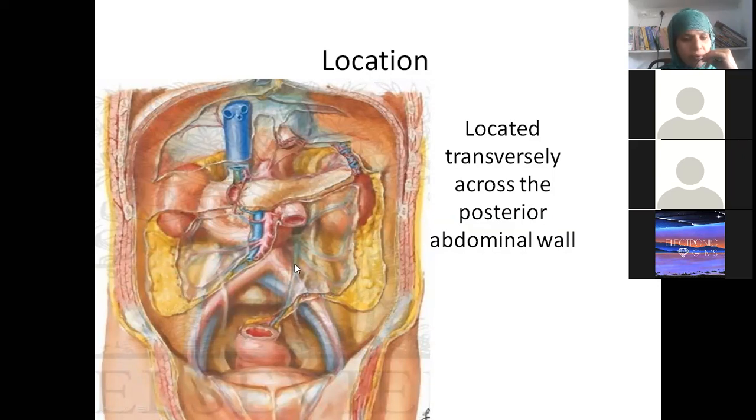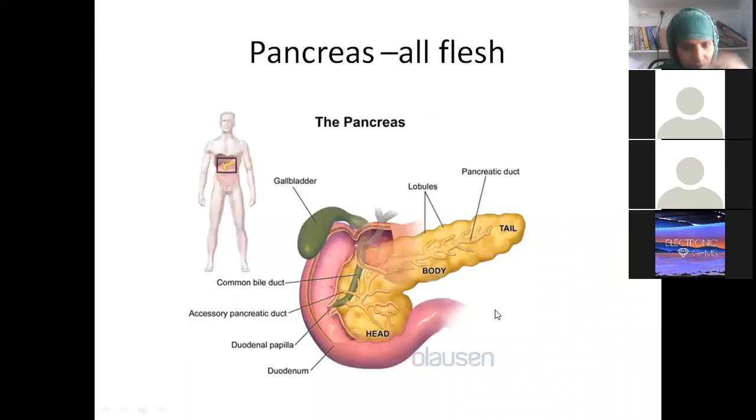Okay, nice, very good. So you will understand relations easily now, because pancreas has a lot of relations. So location: it is located transversely across the posterior abdominal wall. So see here, the pancreas, what is the meaning? That means it is all flesh. It is present in the C fold of the duodenum. It has head, neck, body and tail.